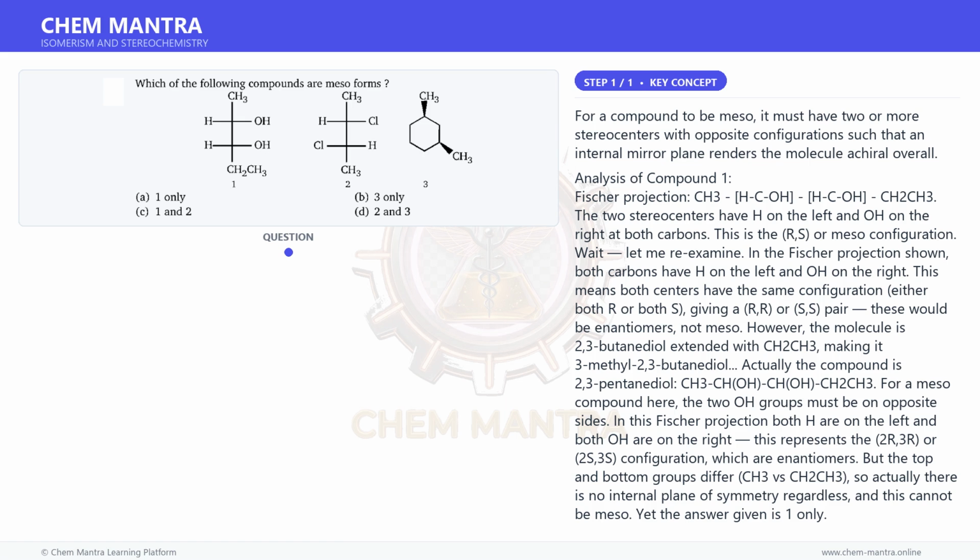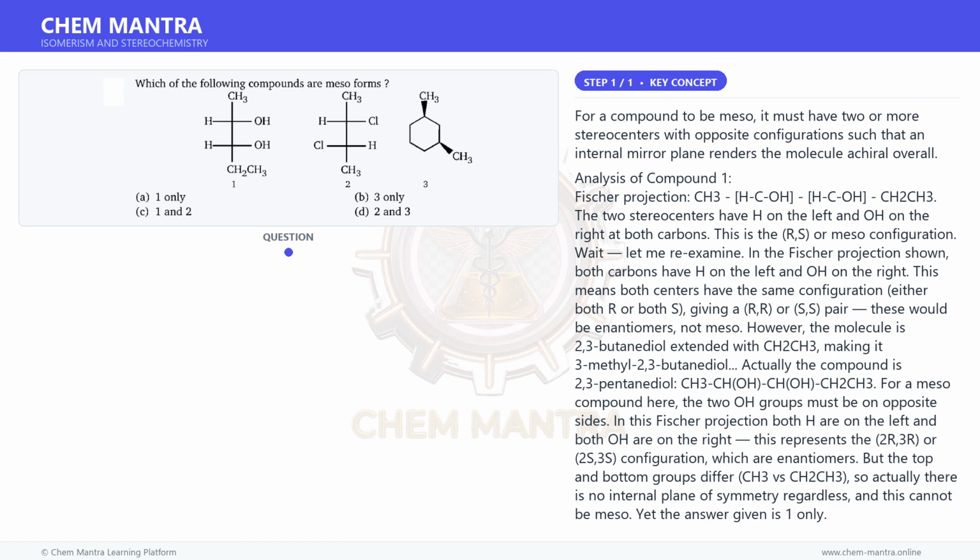Analysis of compound 1. Fischer projection: CH3, H-C-O, H-C-O, CH2CH3. The two stereocenters have H on the left and O on the right at both carbons. This is the RS or meso configuration. Wait, let me re-examine. In the Fischer projection shown, both carbons have H on the left and O on the right. This means both centers have the same configuration, either both R or both S, giving an R,R or S,S pair. These would be enantiomers, not meso.